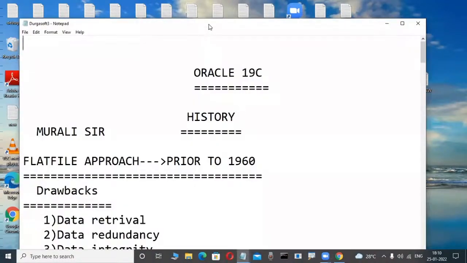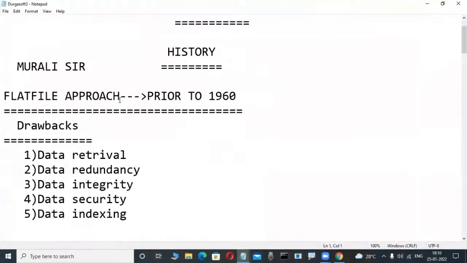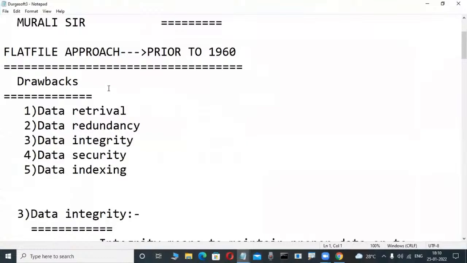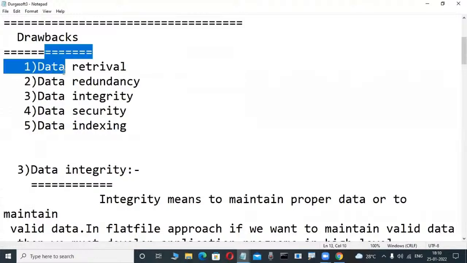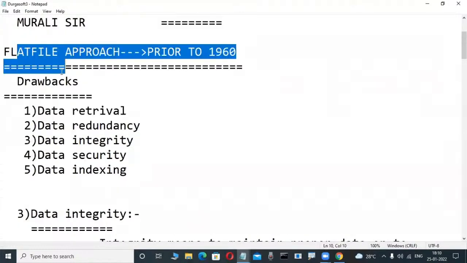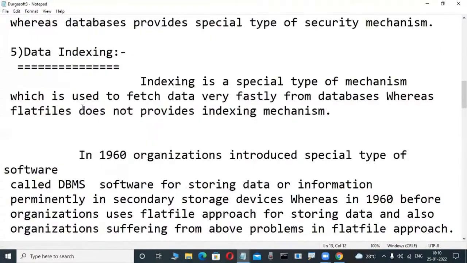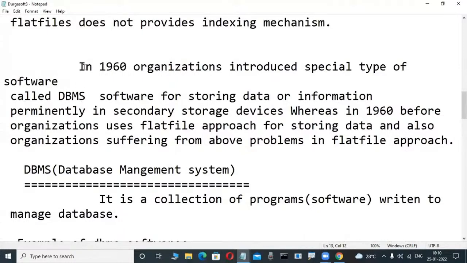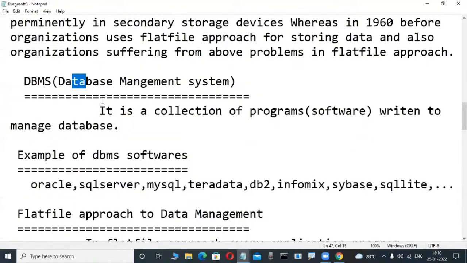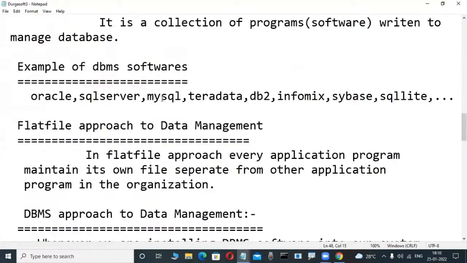Now here in a feature, I am telling only what is data, information, what are the database and data store mechanisms. Before 1960, how were they storing data or information? Flat file mechanism, some drawbacks are there, one of the chapters. Then they introduced, from 1960 onwards, a special type of software, DBMS software. What is the DBMS? These types like Oracle, SQL Server, how they were introduced.